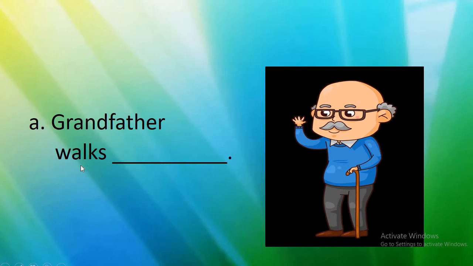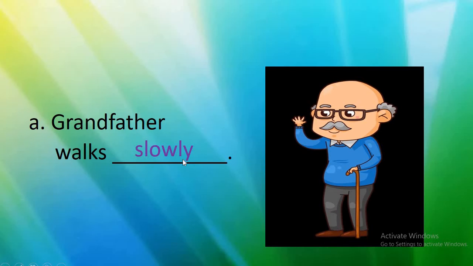So from the box we are writing slowly. So how the action happens? Not fast, but slowly. He has a stick. Grandfather is old, so he walks slowly. So sentence: grandfather walks slowly.